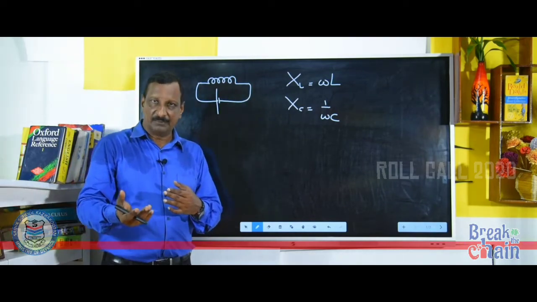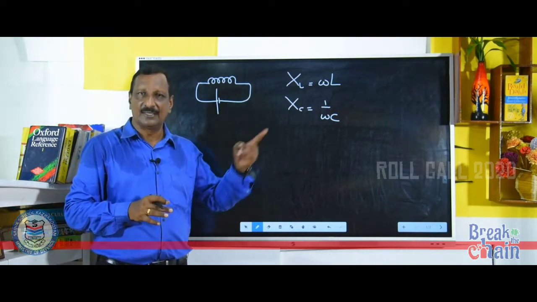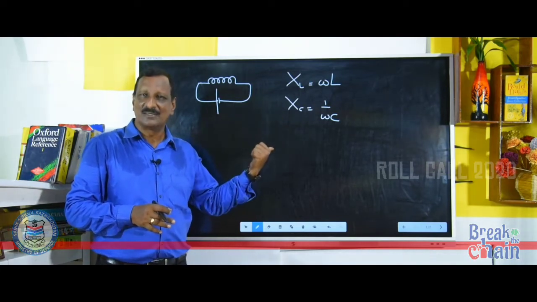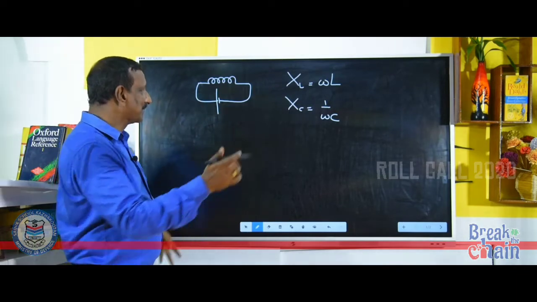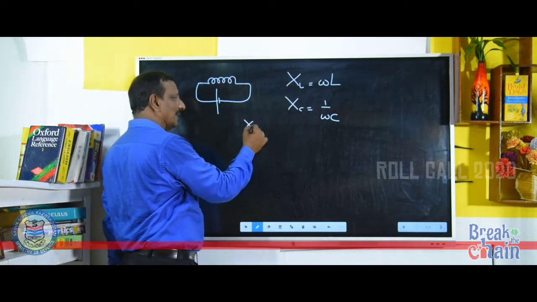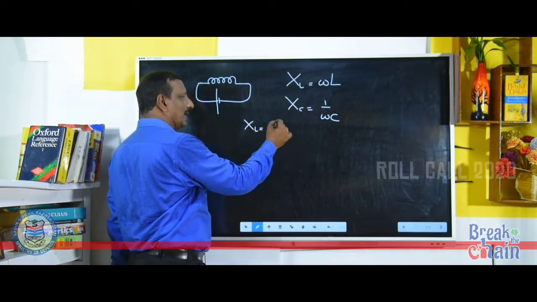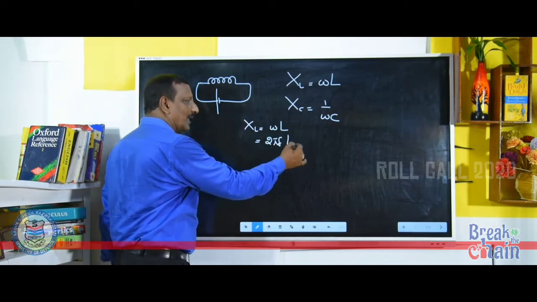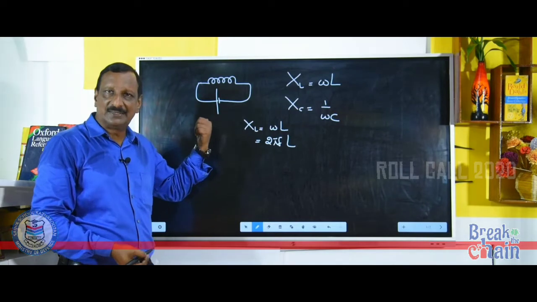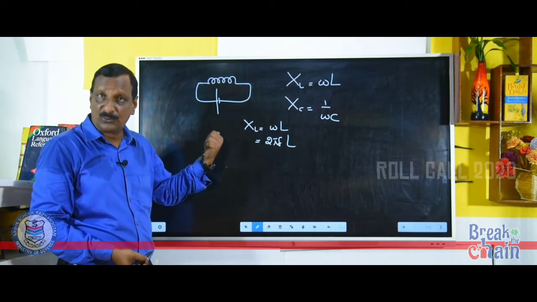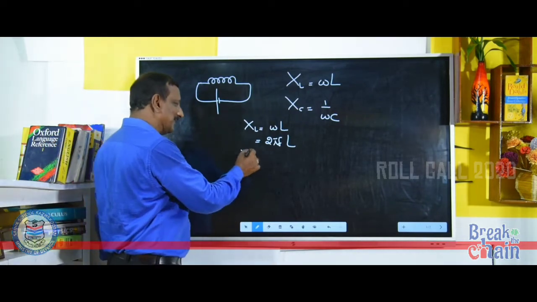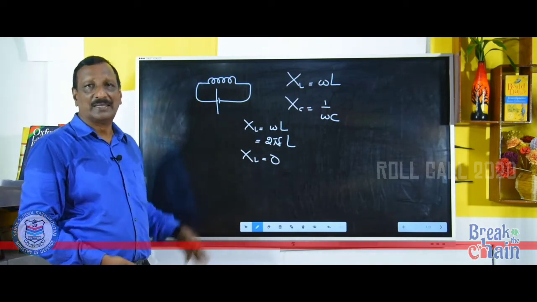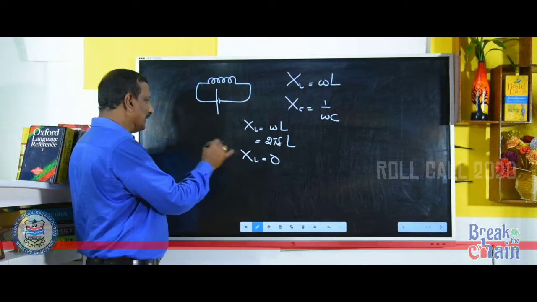Is there any EMF or is there any use for that? What is the inductive reactance? Inductive reactance XL is equal to omega L. I told you omega is 2 pi F into L. For a DC, F is equal to 0. So the inductive reactance is 0.